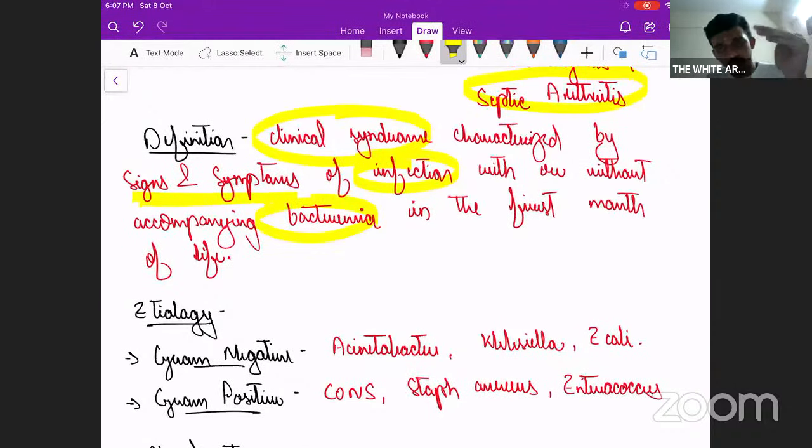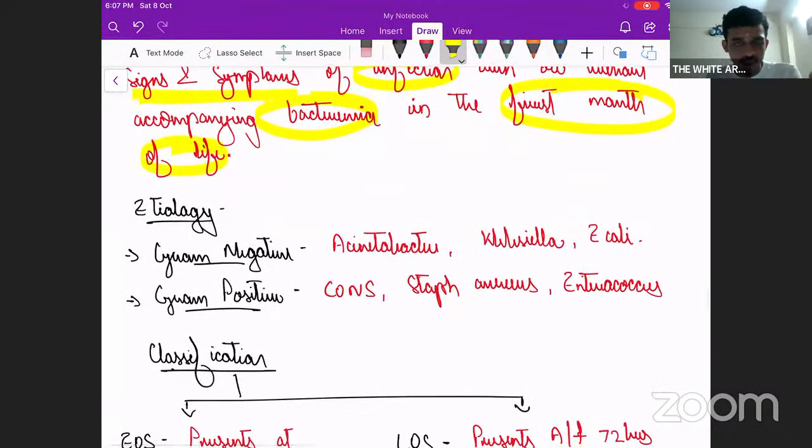Why without? Because not all the time can blood culture come positive, correct? Either we would have already pre-treated with antibiotics or we have withdrawn blood culture properly, but still most of the times blood culture can end up being negative, correct? So without accompanying bacteremia in the first 28 days of life. Fine, that is the definition. Clinical syndrome characterized by signs and symptoms of infection with or without accompanying bacteremia in the first 28 days of life.